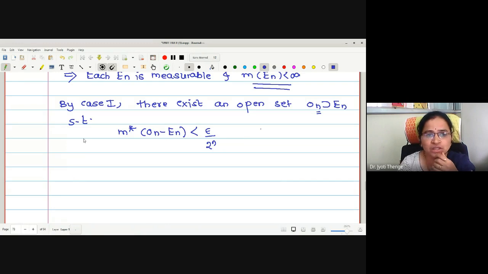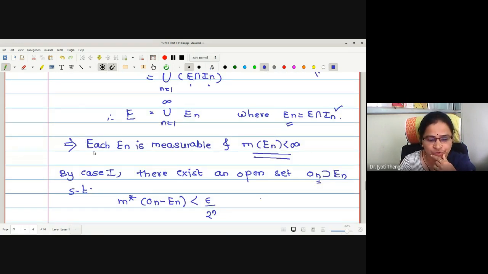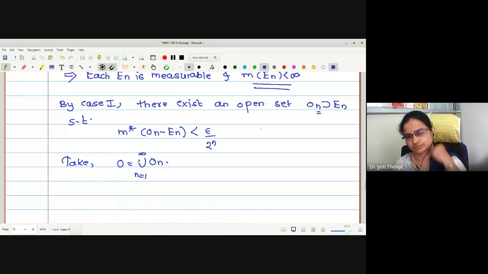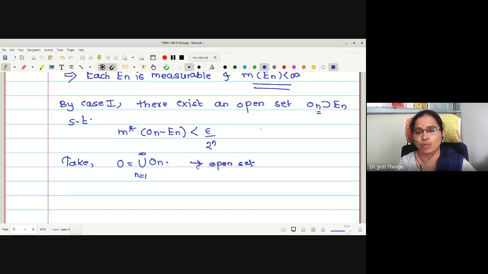Now, the required set O we will take to be the union of these open sets. And what is a countable union of open sets? It is an open set again. Therefore, I am taking O to be the union n from 1 to infinity of On. And this is nothing but an open set.